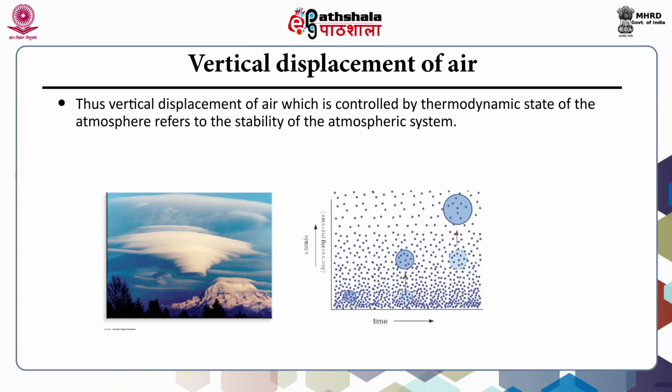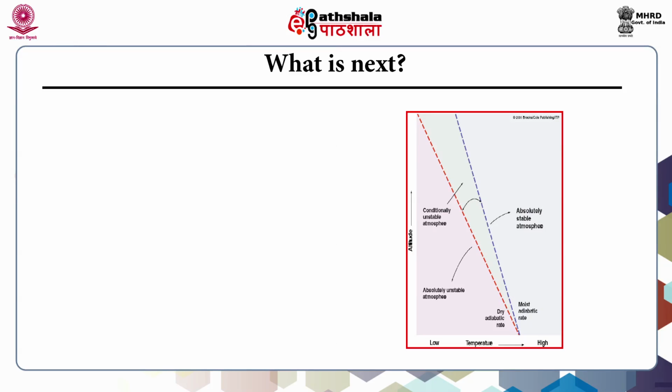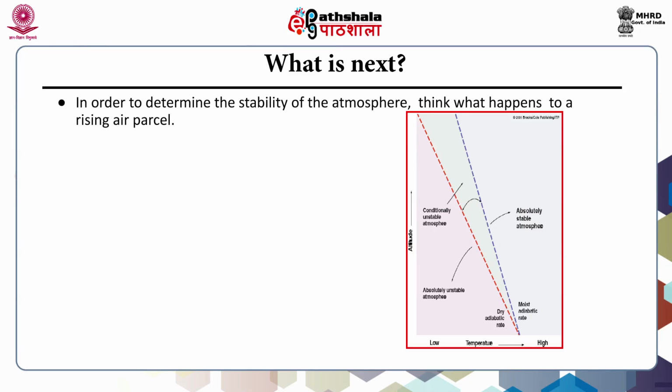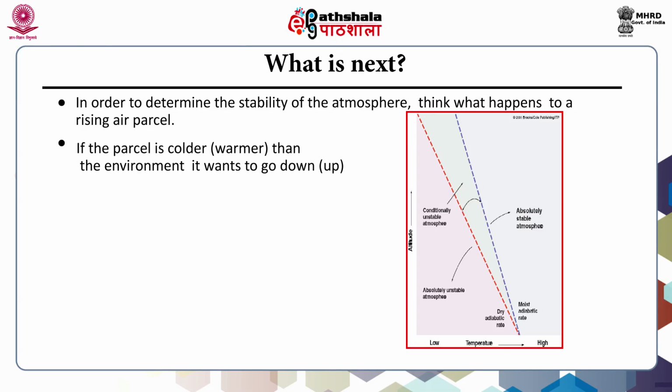Thus, vertical displacement of air, which is controlled by the thermodynamic state of the atmosphere, refers to the stability of the atmospheric system. This figure shows the vertical displacement of the air. In order to determine the stability of the atmosphere, think what happens to a rising air parcel. If the parcel is colder or warmer than the environment, it wants to go down or up. You can see in this figure the temperature against the altitude. You can see the absolutely stable atmosphere, absolutely unstable atmosphere and also the conditionally unstable atmosphere.